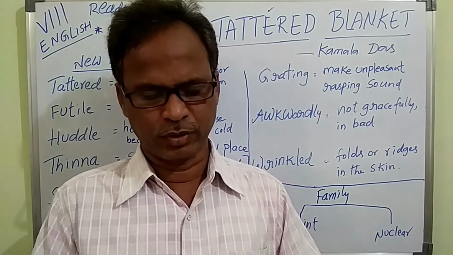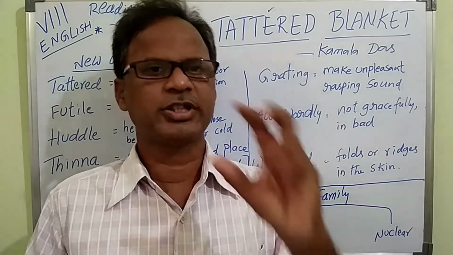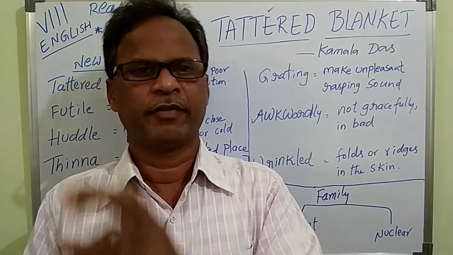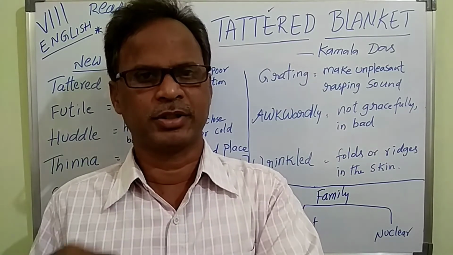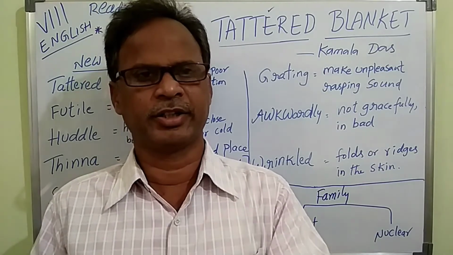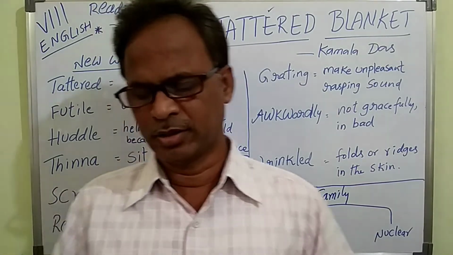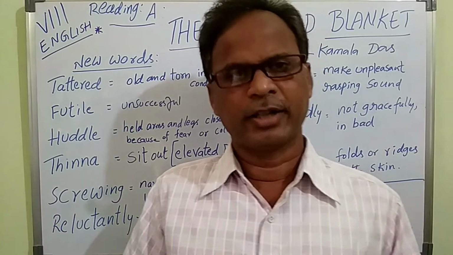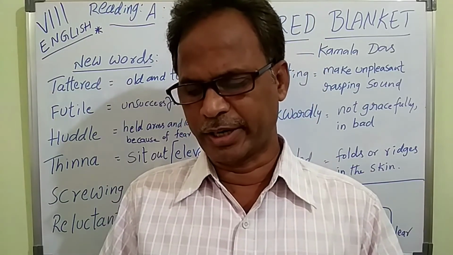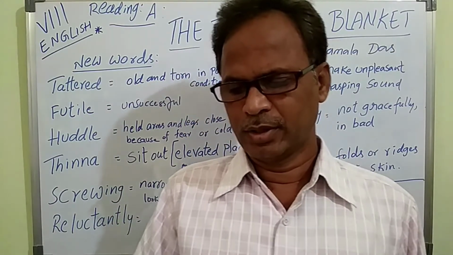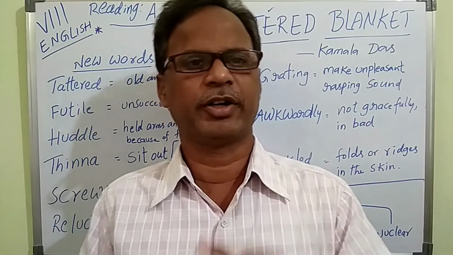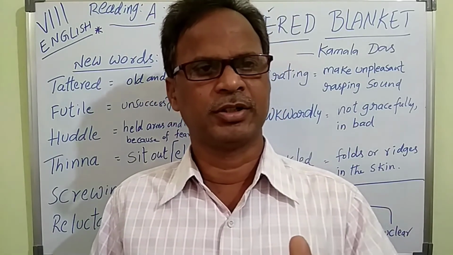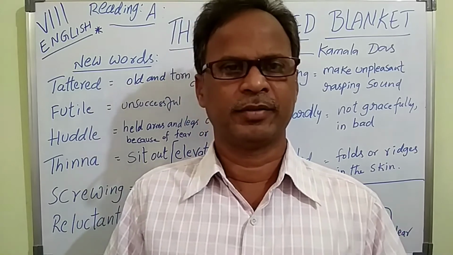In the beginning of the story, the narrator describes a scene where a young man comes and stops his car at the gate and enters. At that time, an old woman was lying in an armchair on the veranda.